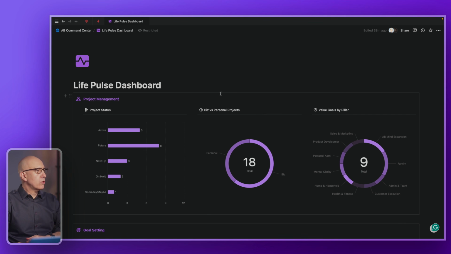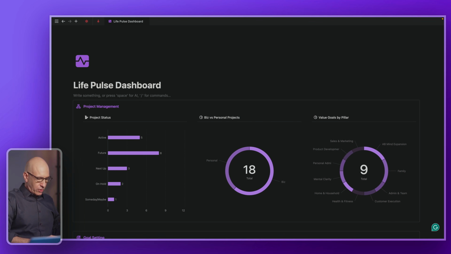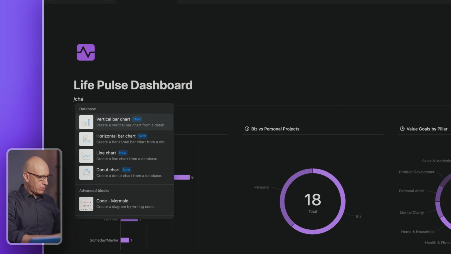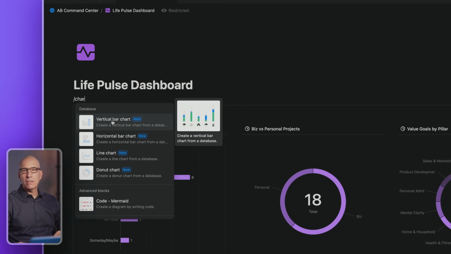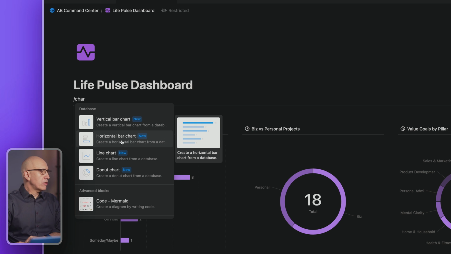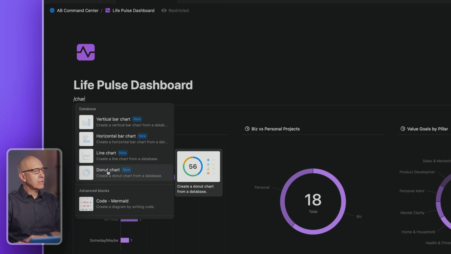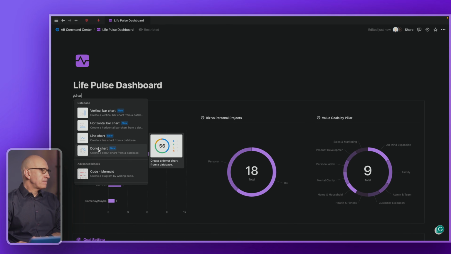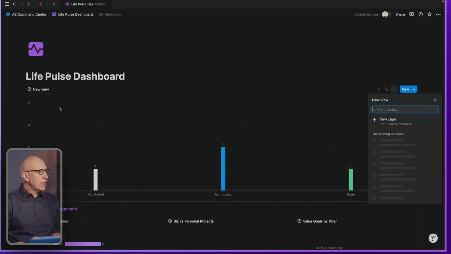The way this works is, first of all, to create a new one, type slash and start typing chart, and then you have the option of the 4 types of charts available currently. This is virtually certain to expand and have more options over time. Right now we have the vertical bar chart, the horizontal, the line chart, and the donut chart, which is a circle pie chart. Then you would pick the one you want, and then choose the database you want to be the source database, and you could choose from the suggested list or search for another one.